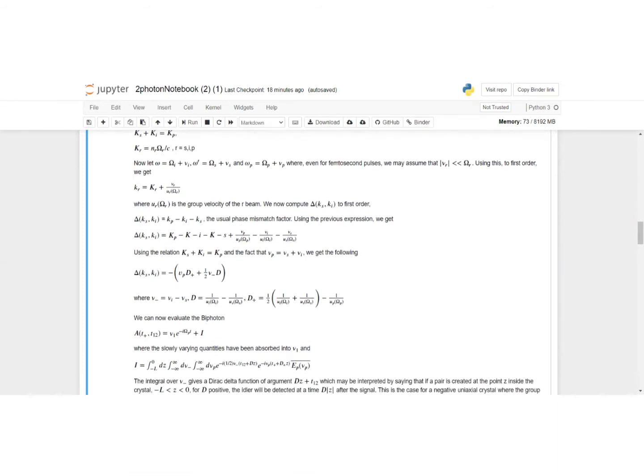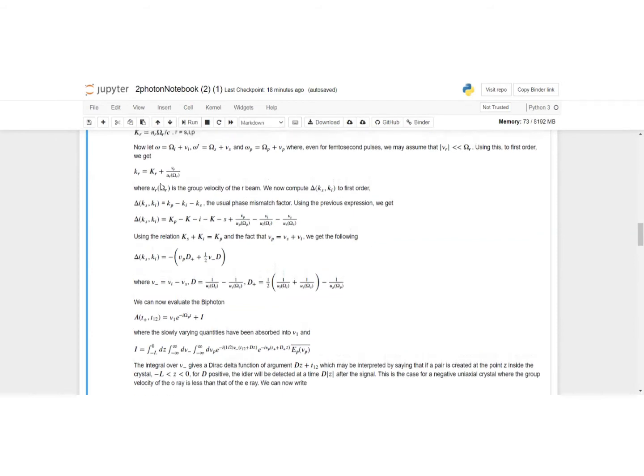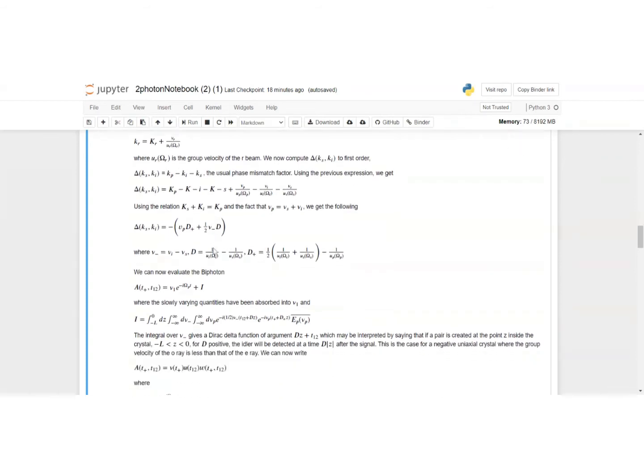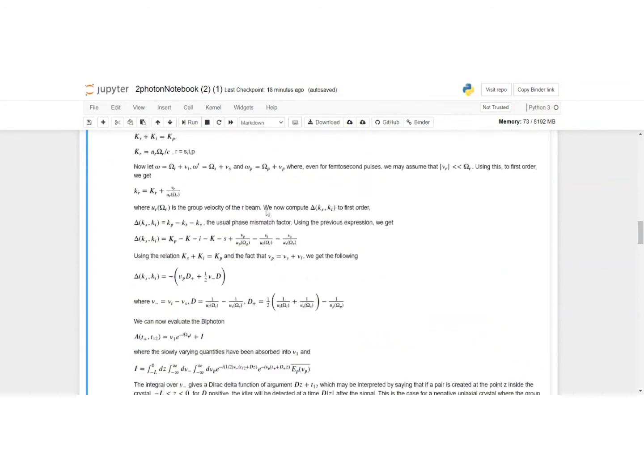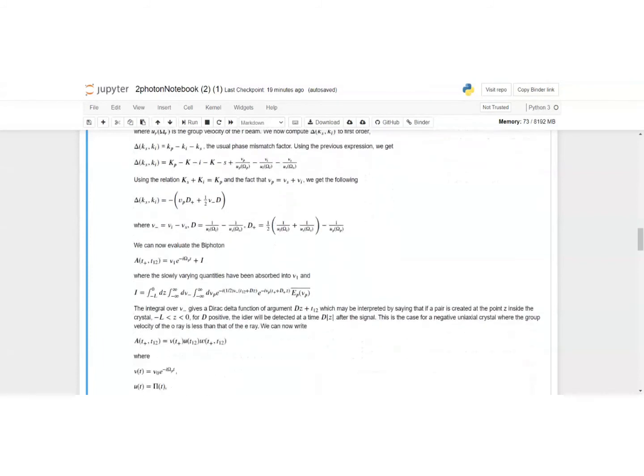Now we just define the phase mismatch factor as we usually do, del Ks Ki, just Kp minus Ki minus Ks as usual. And we write it in terms of the other quantities, the Ks, Kis. Sorry, there should be sub i sub s, and you put in the relations that we previously established, and you get that del Ks, Ki, the phase mismatch factor, must be this expression, where the quantities have just been defined over here. You can just go through the calculation.